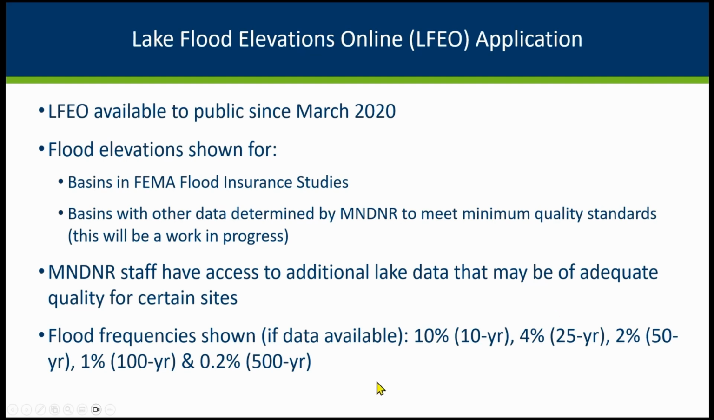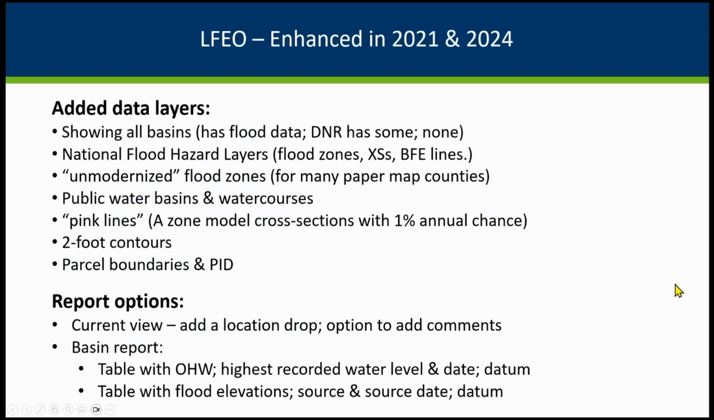But if we do have it, we're including the 10, 25, 50 year, 100 year, 500 year information on the site there. What we added in 21 was a lot more on the national flood hazard layers, on modernized flood zones, and I'll be showing this, so I think it's probably better just to show what we actually are doing, what the additions were. We did most recently add some better county and city township layers.